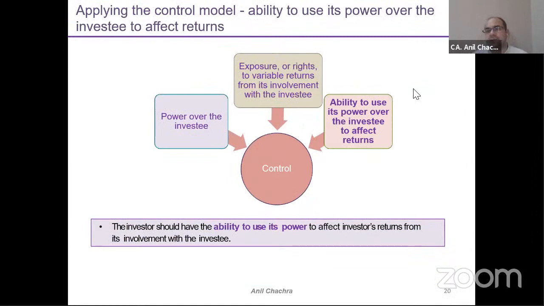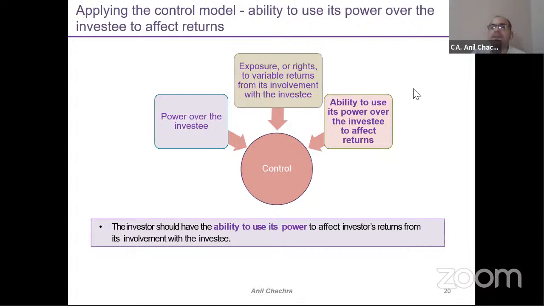Now this is the third thing of this control part. We should have the ability to use its power. Unless I have the ability to use its power, I am holding an investment, I have an exposure or rights to variable returns, but I do not have any ability to use its power. That means I will not apply this control model, right? So the control model will get defeated. I should have the ability to use its power over the investee over these returns, right? So ability should be there.